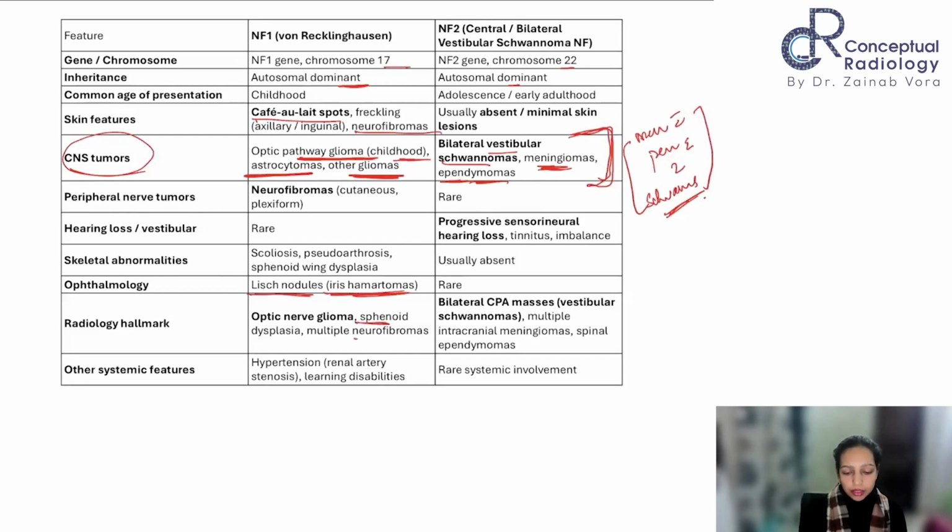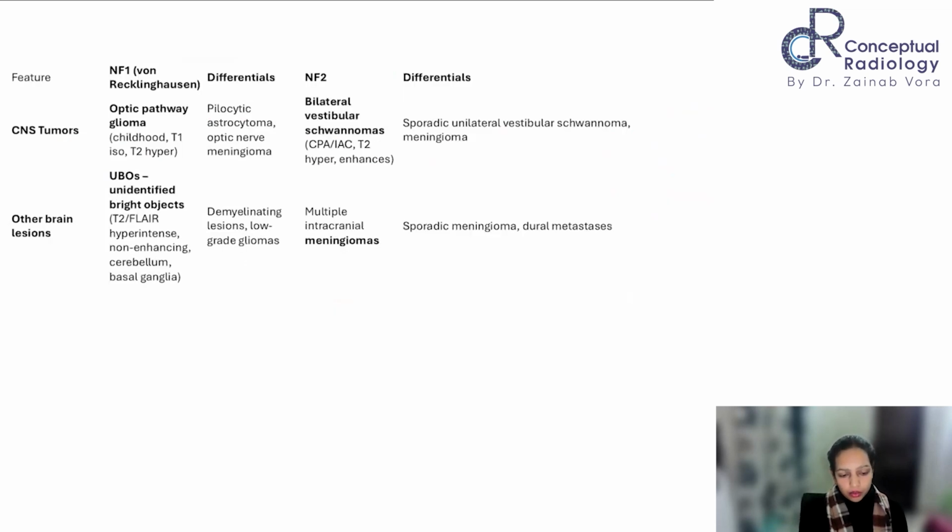Sphenoid dysplasias and multiple neurofibromas. Also, what might happen is they might show you multiple skin lesions like a neurofibroma, and then they might show you an optic nerve glioma, and you just combine both of them and go to NF1. All right. So this is the imaging part of it. That is men with pen and two swans, or MISME. MISME is equally cool. So the features of NF1, NF2, this is what we have discussed, right?